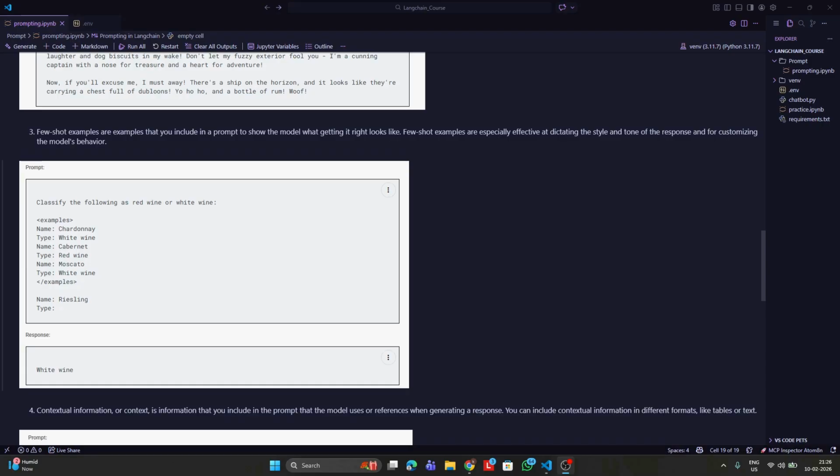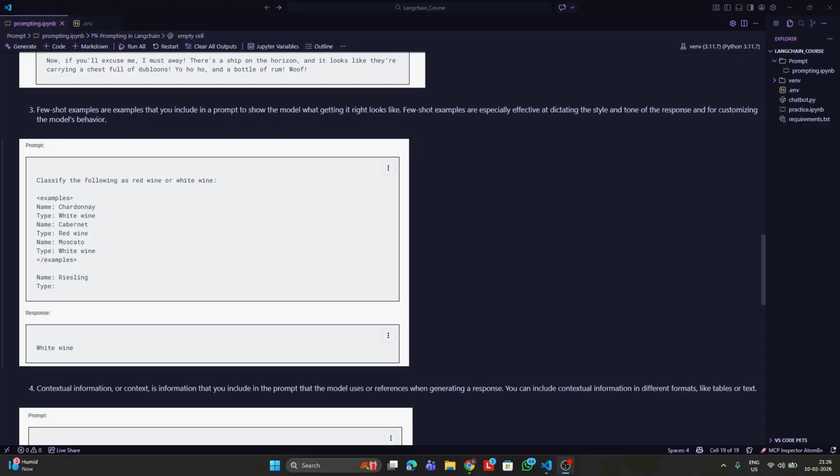Now, few shot examples are examples that we include in a prompt to show the model what actually the output should be like. For example, in this prompt, you can see that there are multiple different names, and each of the names has been categorized into different wine. There are two different wines, which are red wine and white wine. So we want the model to now predict whether it is red wine or white wine. So we have given some examples to the model.